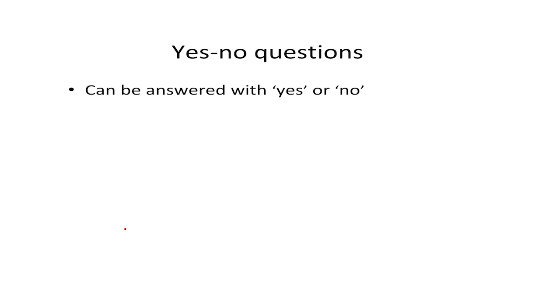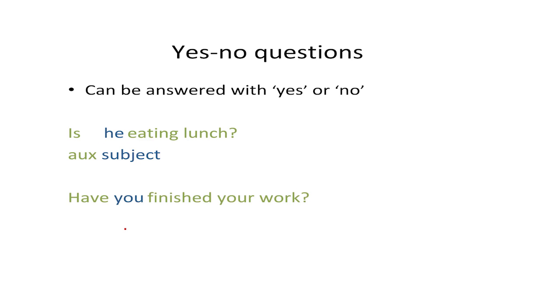Yes-no questions are questions that can be answered with either yes or no. So for a question like, is he eating lunch? We expect the answer to be either yes or no, and not, for example, purple. In this yes-no question, we can see that the first auxiliary has been moved in front of the subject. The same thing happened with the other example that we looked at, have you finished your work? Where again the auxiliary have has come to stand in front of the subject.